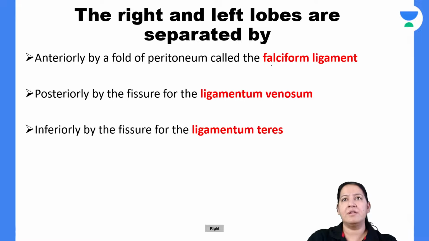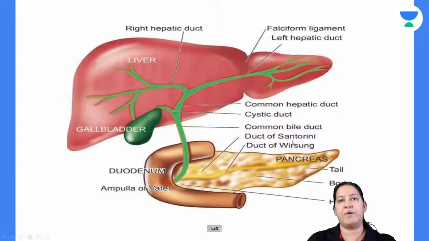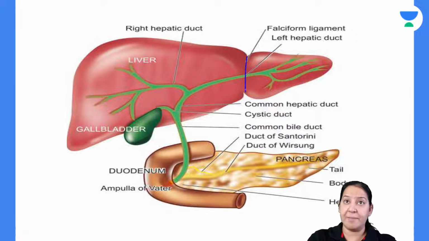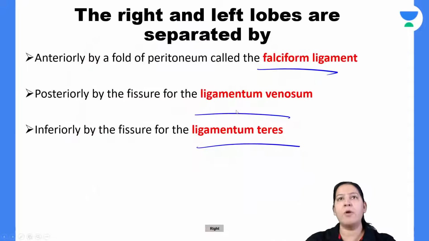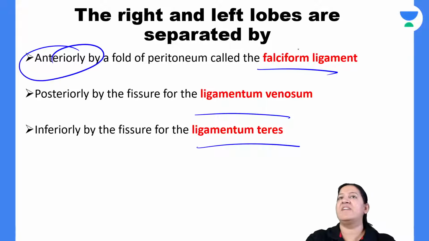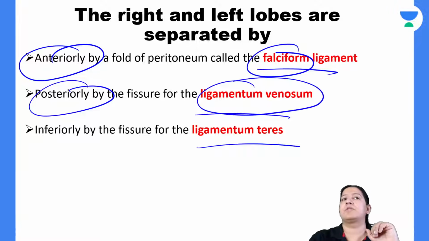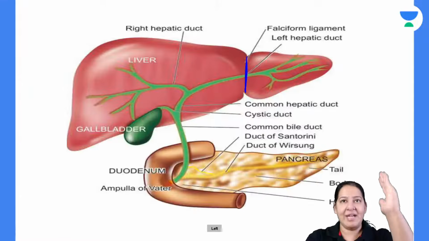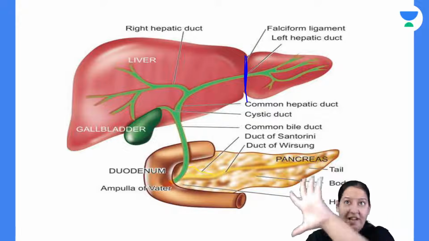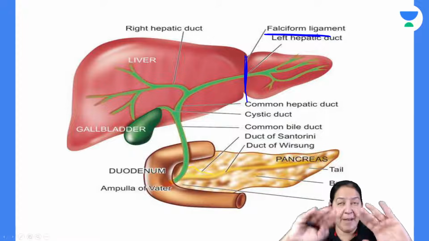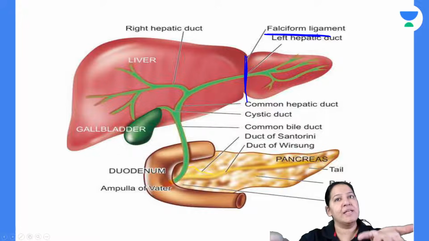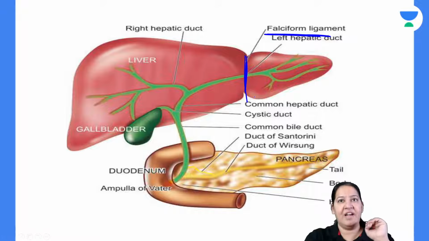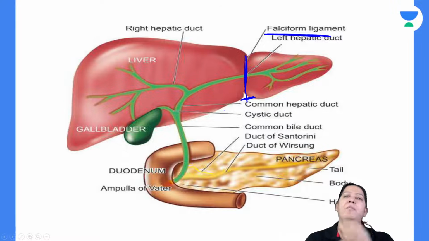And there are the ligaments which are separating the two lobes of the liver. So the two lobes of the liver are separated by 3 ligaments. If you talk about anteriorly, they are separated by falciform ligament. If you talk about posteriorly, they are separated by ligamentum venosum. And if you talk about inferiorly, they are separated by ligamentum teres. So anteriorly falciform, because this is the anterior view. The same liver from posteriorly, it is ligamentum venosum. And from inferiorly, they are separated by ligamentum teres.